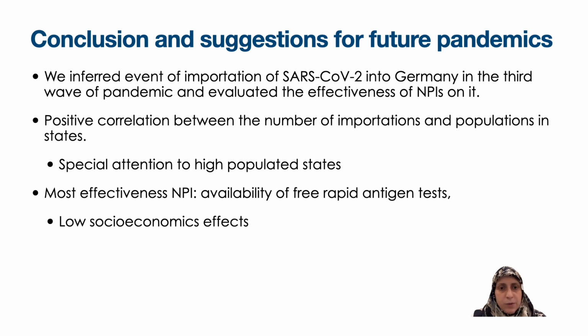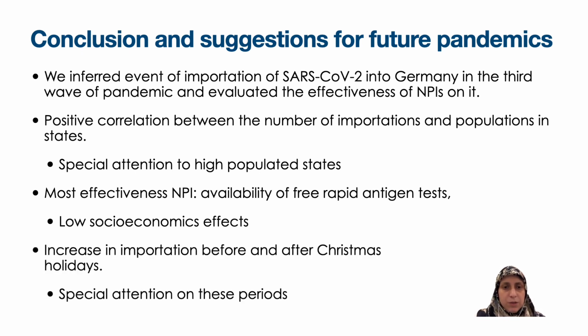We observed that the most effective NPI was the availability of free rapid antigen tests. Considering its low socio-economic impact, this could be a very good suggestion to be included in future pandemic management strategies. We also observed that two high peaks of the number of importations of SARS-CoV-2 into the country happened just after two major holidays, Christmas and Easter holiday. This also suggests special attention and application of special NPIs for the holiday times.